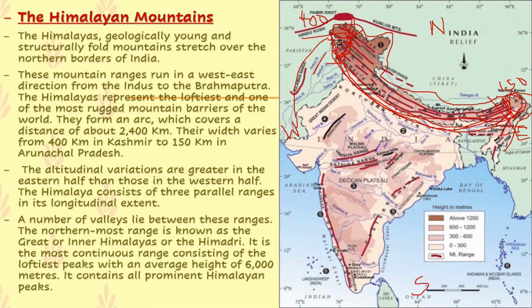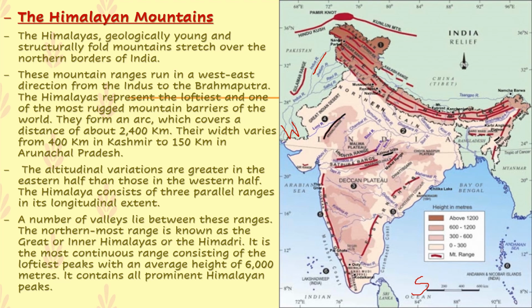So our mountain Himalaya, which you can see over here. Just a second, children, I'll show you. So here you can see the Himalayas, right? This is known as the Greater Himalayas. Clear? Over here, the Himalayas consist of the loftiest peaks, and it contains all prominent Himalayan peaks.